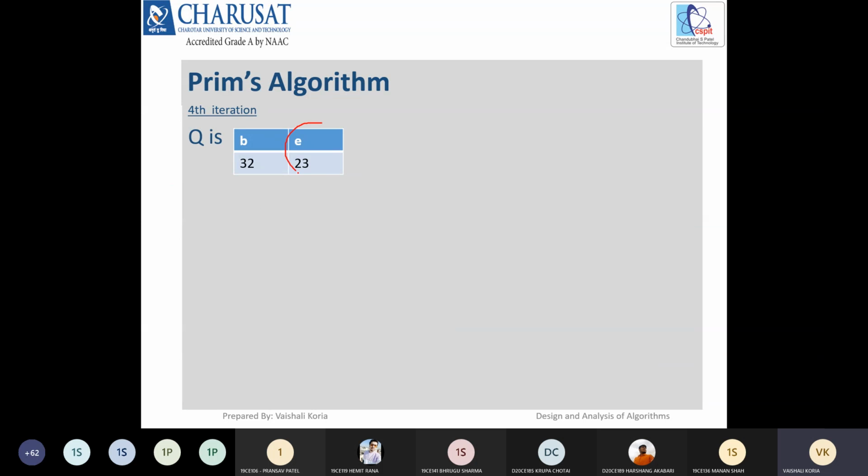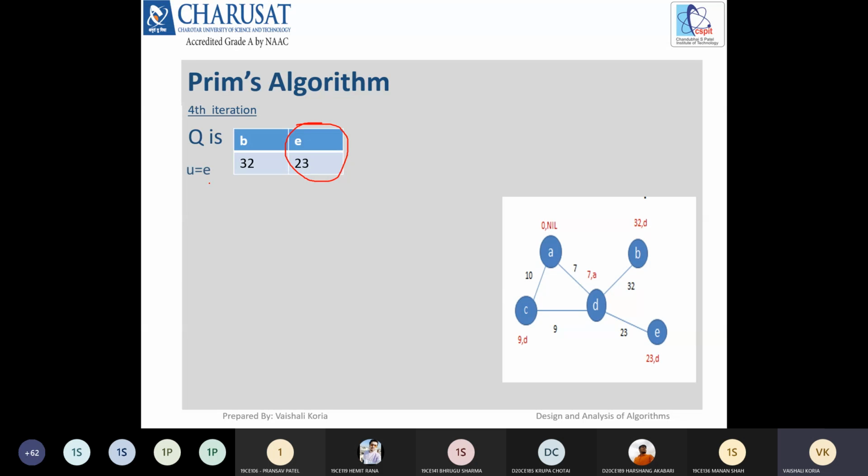પછી શું કરવાનું? પછી ફરીથી we have to select vertex with the minimum key. તો E is equal, u is equal to E, બરાબર? Remove that from the queue. Then after check the parent, its parent is d, not nil. So this will be added into the solution set. So AD, this DC and this DE, બરાબર? This will be added into the solution set, and now we can check whether any key will be updated or not, right?